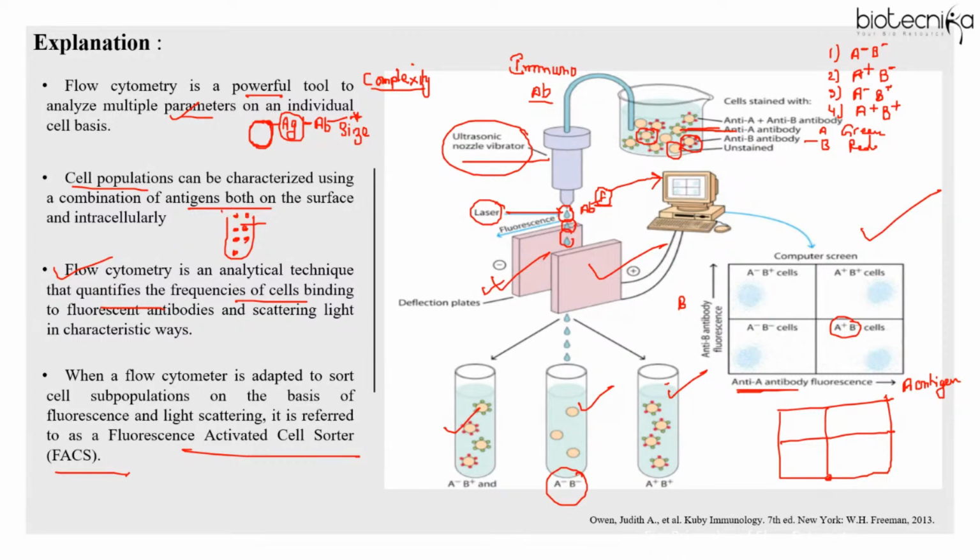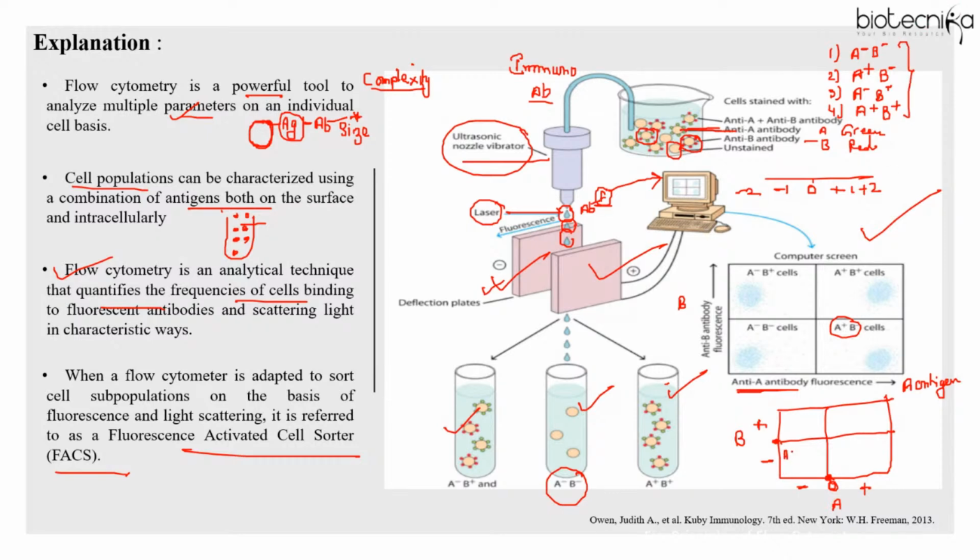So always remember, like in a number scale, we have a 0. Any values more than 0 will be positive and any values less than 0 will be negative, right? Same here, you have to remember. I'm giving you a trick to remember. When I say A antigen on the x-axis and B antigen on the y-axis, if this is the starting point, this quadrant represents presence of A and this indicates absence of A. This indicates absence of B, this indicates presence of B. So here I can write down these combinations.